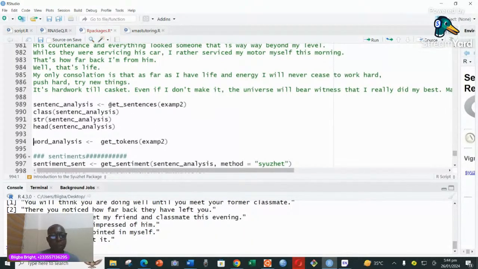Now, when you use the function get sentences, it means you are picking sentences from the text that you want to analyze, from the text that you are mining. So you are mining sentences. You are picking sentences out of the whole text.